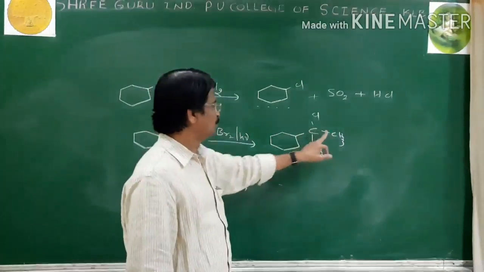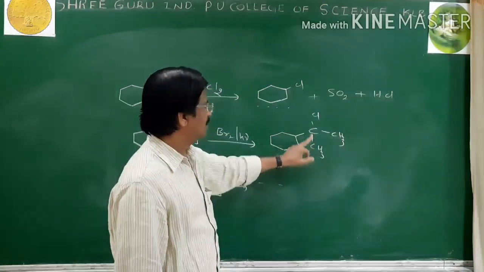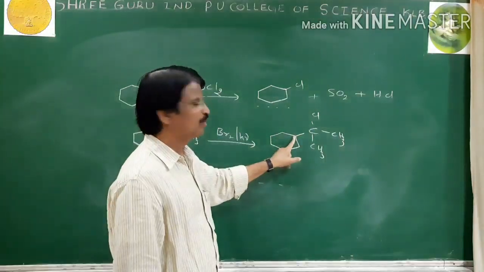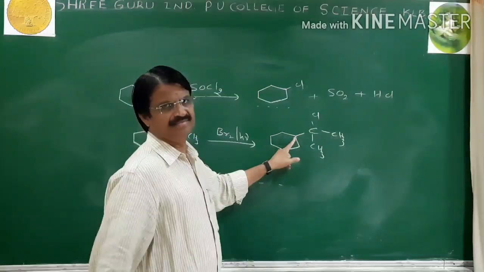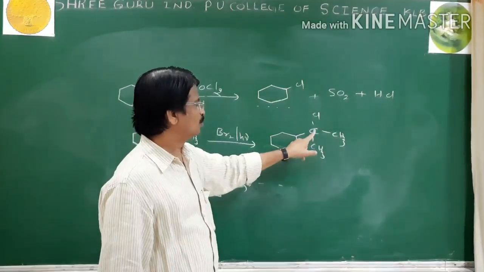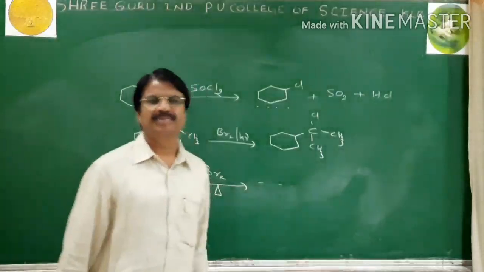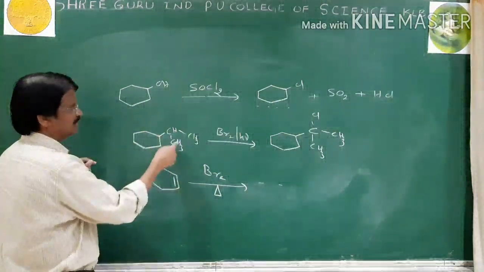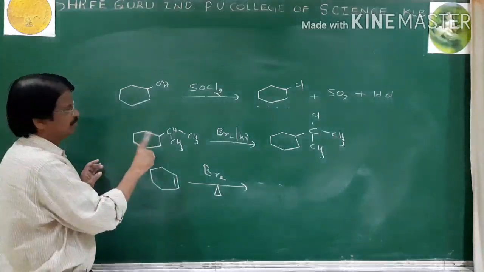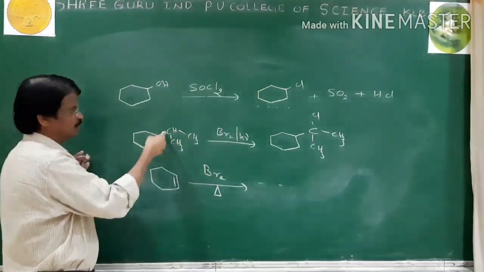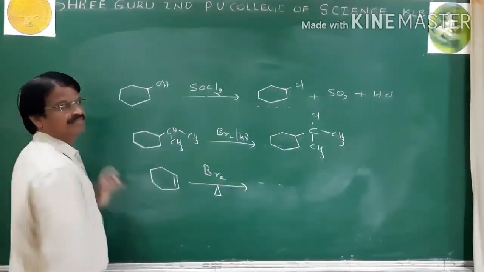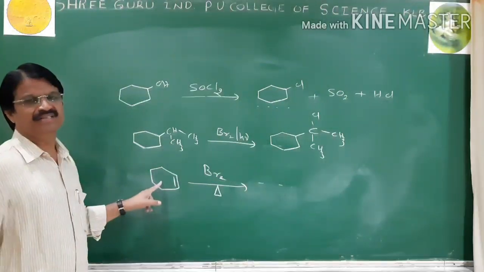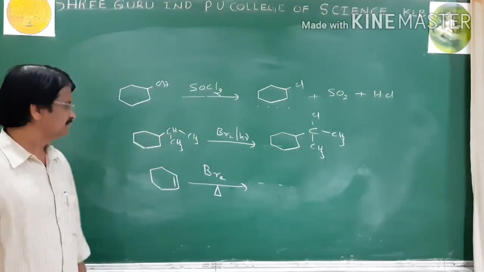Now 1, 2, 3. Carbon 3 has chloro and cyclohexyl. C and CY, therefore Cl first. Then 2-chloro-2-cyclohexyl propane. And this one is isopropyl cyclohexane, but better you say like this: 2-cyclohexyl propane. Last, cyclohexene. This compound is cyclohexene.